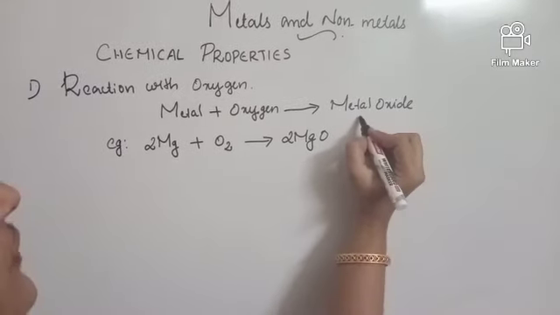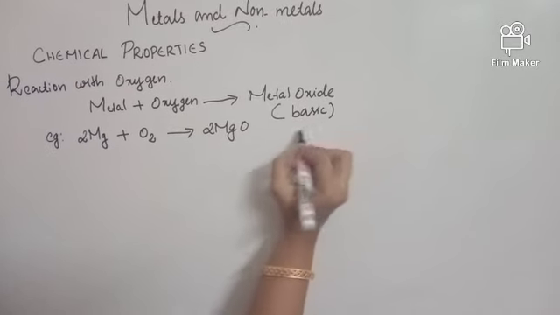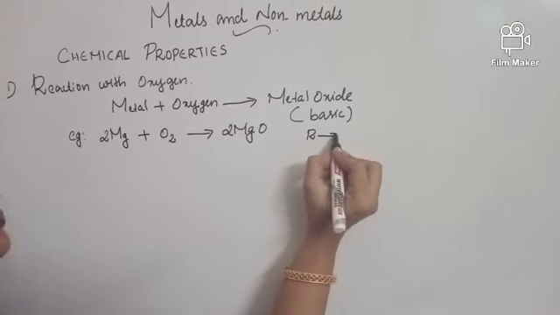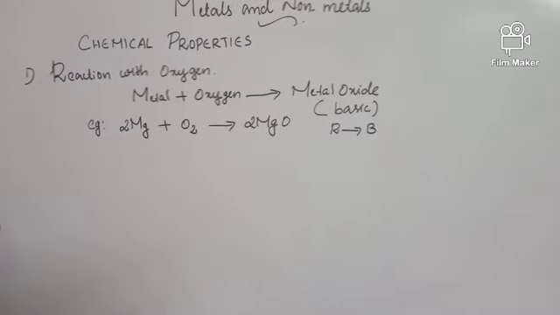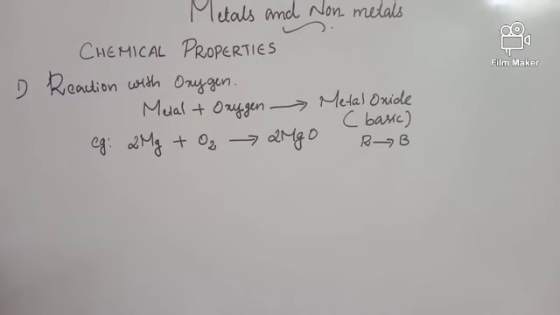And what is the nature of these metal oxides? Metal oxides are basic in nature and will turn red litmus to blue. How can we prove that metal oxides are basic?